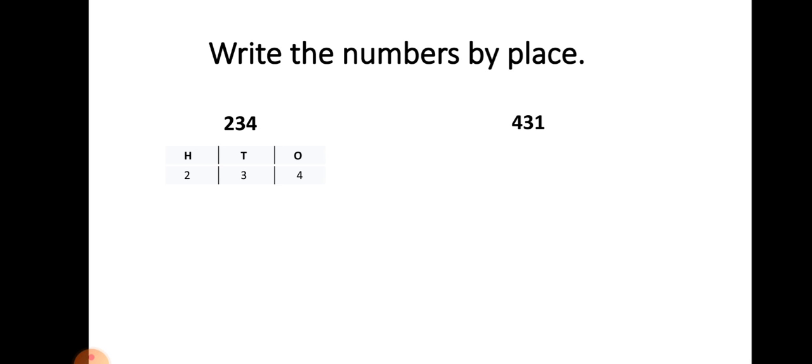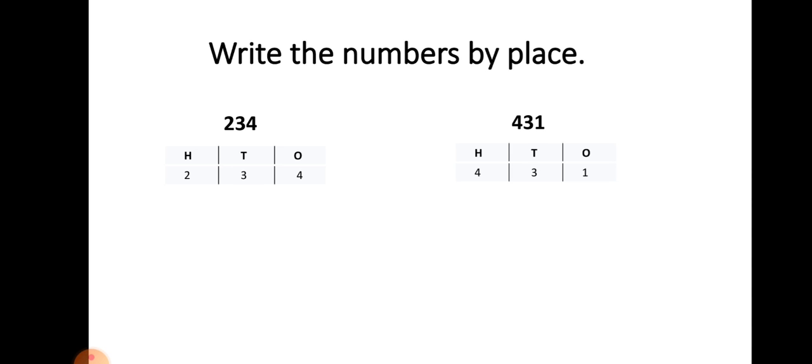Next number is 431. This number is also a 3 digit number. See, 4, 3, 1. When a 3 digit number is given, the first number is in the 100 place, because in hundreds, 3 digits come. 4 is in 100, 3 is in tens and 1 is in the ones place.